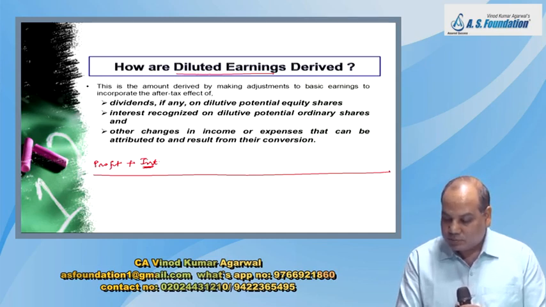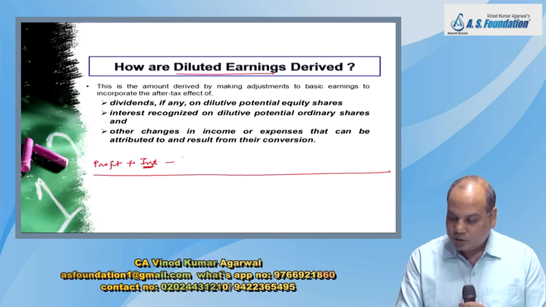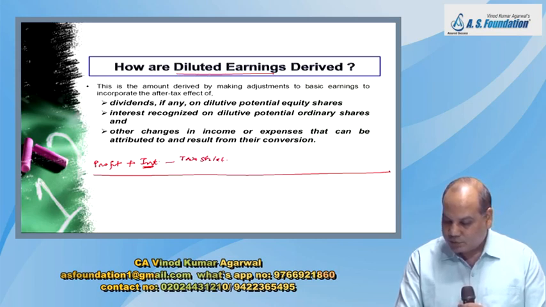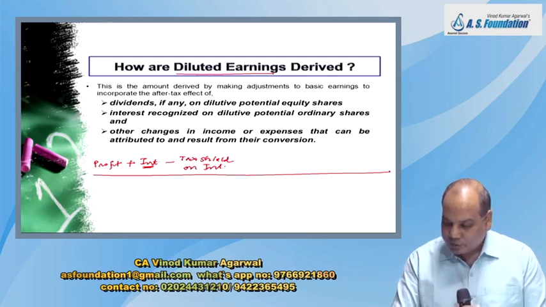Then there is a disadvantage of not paying interest. You will not get the tax shield on interest. So that you reduce if the tax rate is given in the question. Then one more example I'll give you.